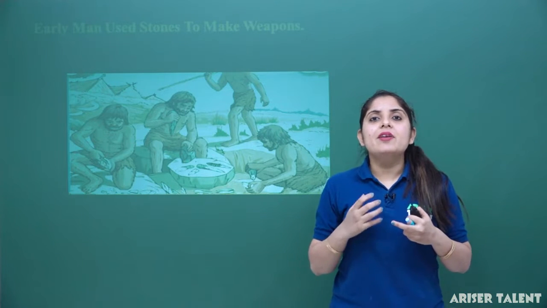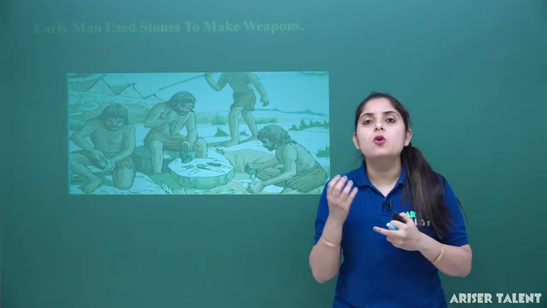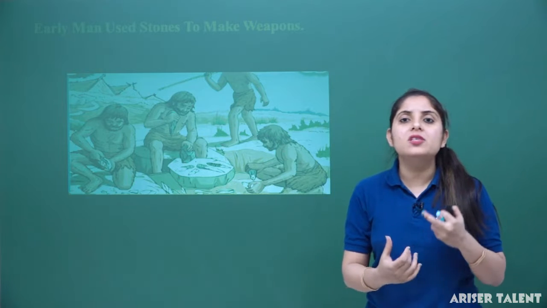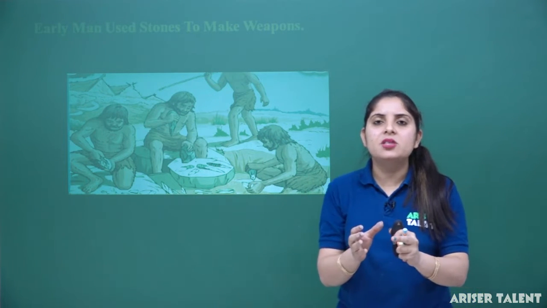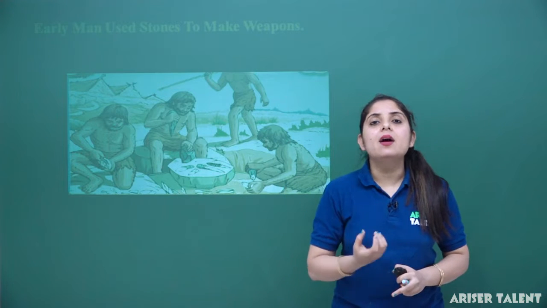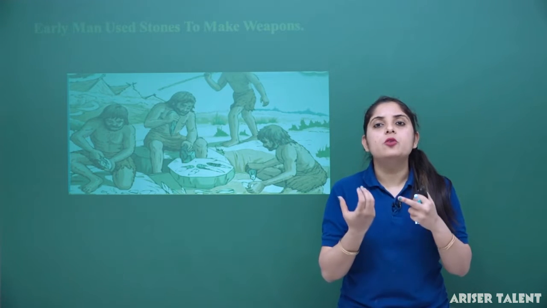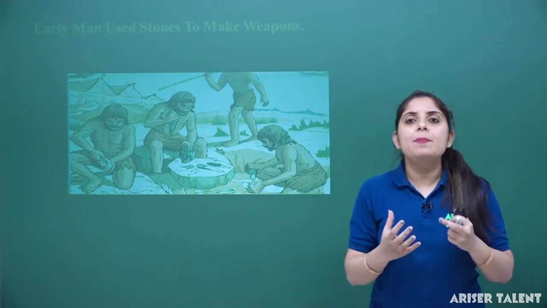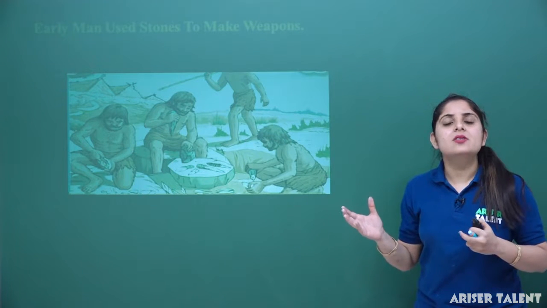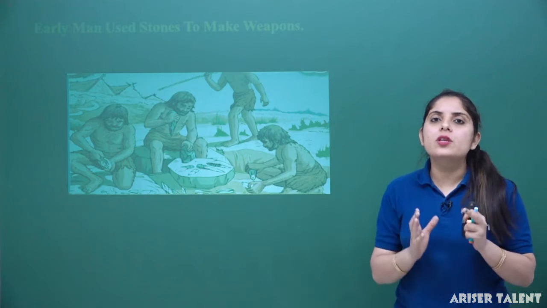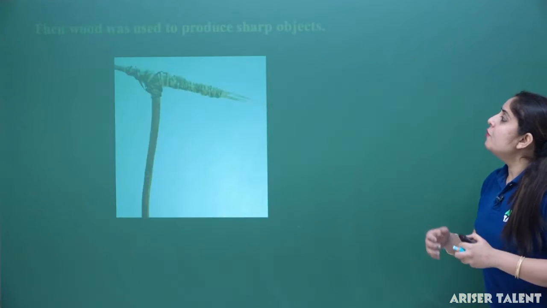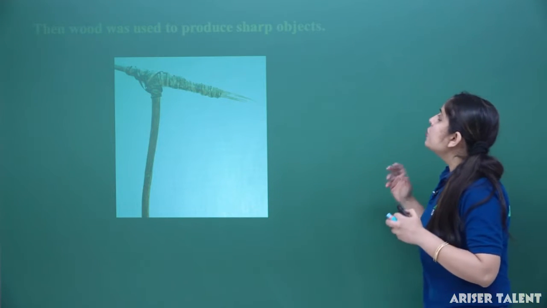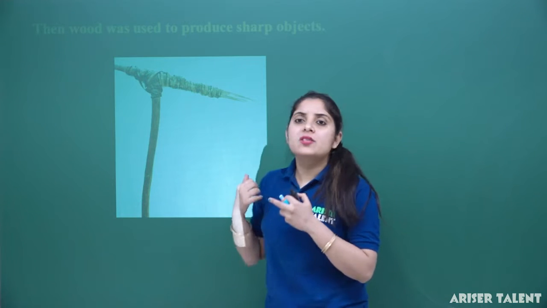Then he realized that making weapons from stones is quite a difficult task. Stone is a very hard substance. Firstly, it takes much time and much strength to mold it. So this did not work so well, because the stone is so hard to be molded again and again. After this, the second material that early man used was wood.